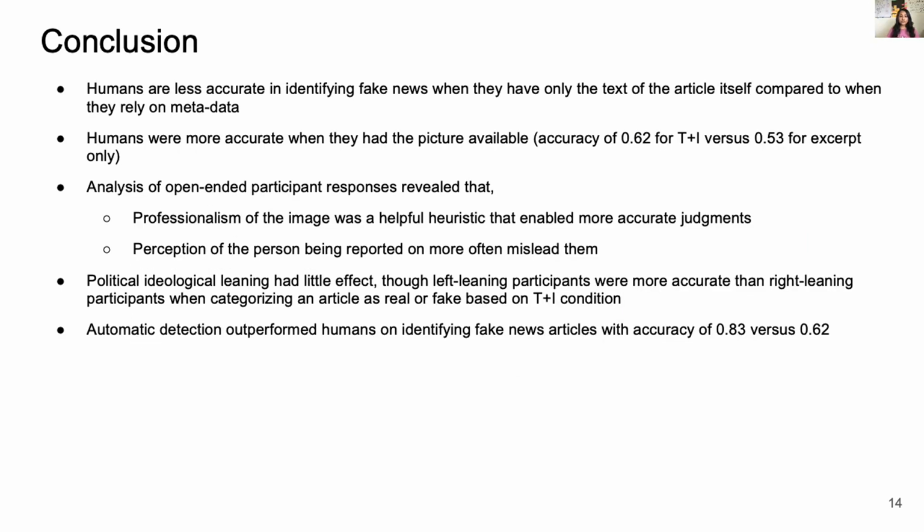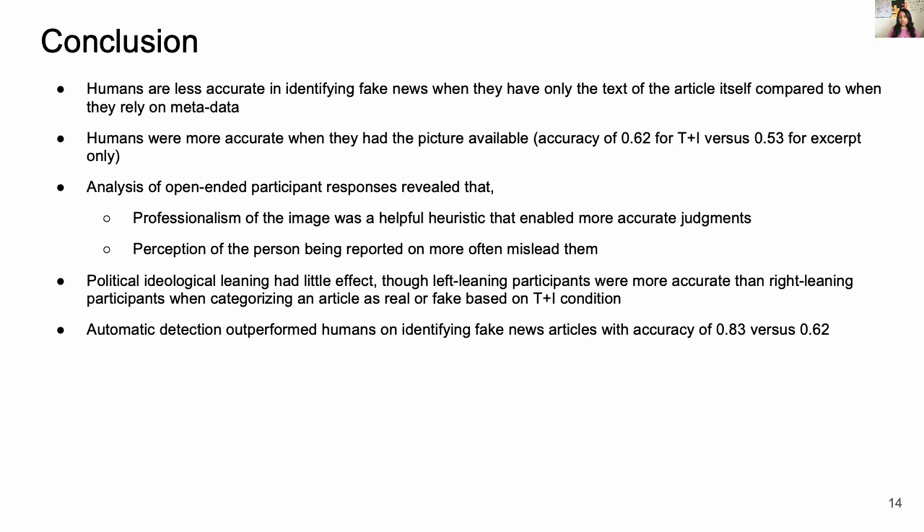To conclude, our research shows that humans are less accurate in identifying fake news when they have only the text of the article compared to when they rely on metadata. In particular, humans were more accurate when they had pictures available than when only the news excerpt is available. Analysis of open-ended participant responses revealed that professionalism of the image was a helpful heuristic that enabled more accurate judgment, whereas participants' prior perception of the people being reported on more frequently led them to inaccurate judgments.